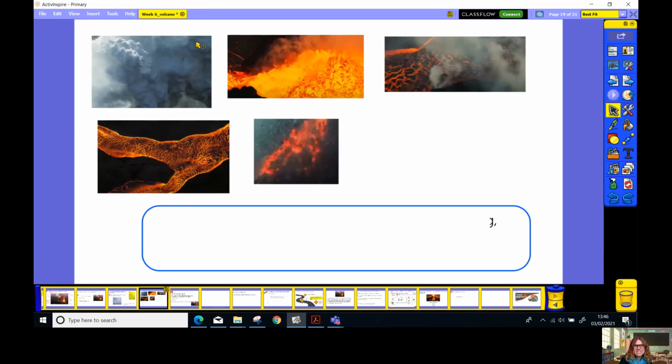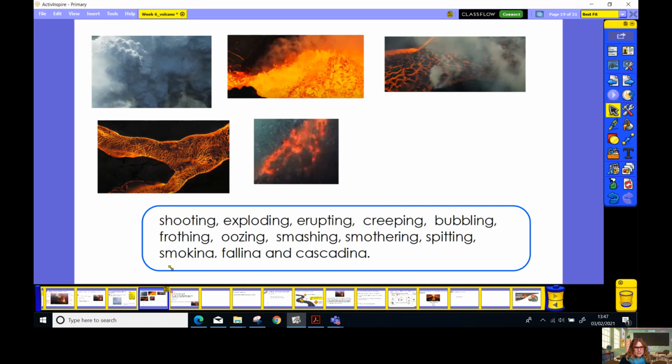Well done. So here are some stills from that video. You can see the power of this volcano, of its destructive force. We can see the smoke there and all the lava and the crust that's forming and that river of lava that's flowing down the mountainside and the bubbling of the lava there. Let's see if some words would work. Let's think of the verbs that would really work here.